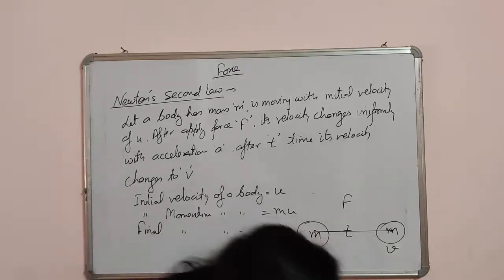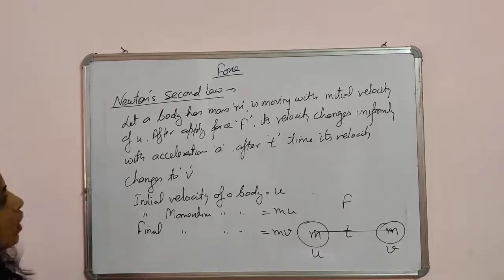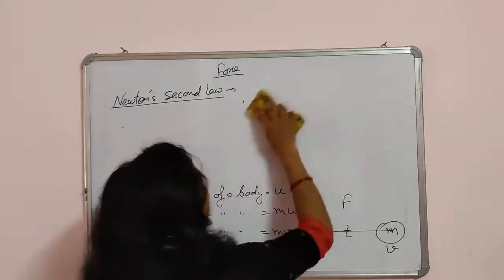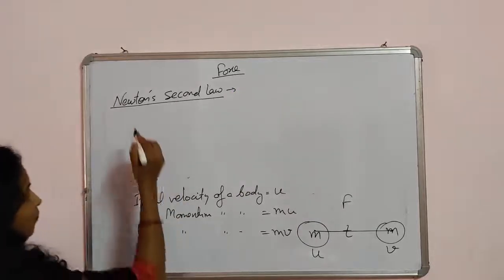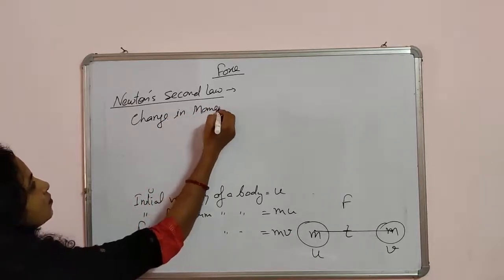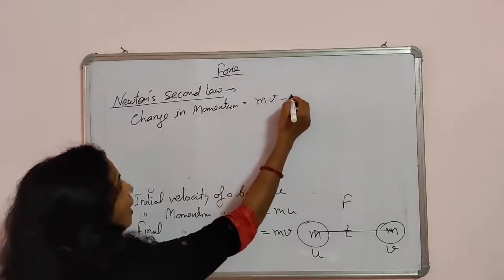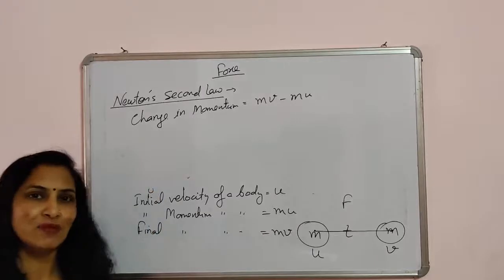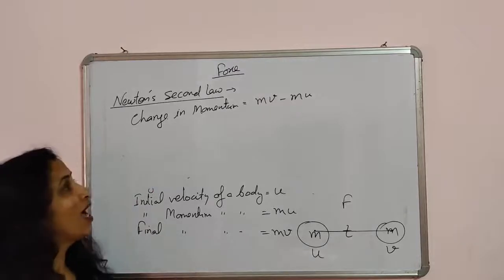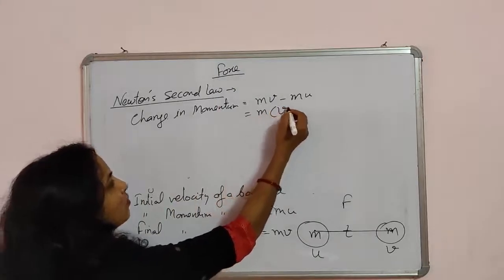Okay. So again, according to Newton's second law, we know that the rate of change of momentum. So we can say what is the change in momentum now. How much momentum has changed? Change in momentum will be mv minus mu. Initially it was mu, finally it was mv. So the change in momentum is mv minus mu. We can take m as common: m(v minus u).